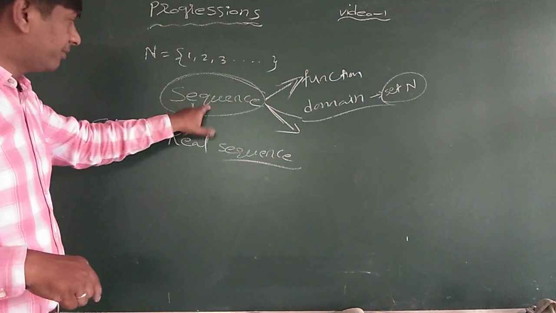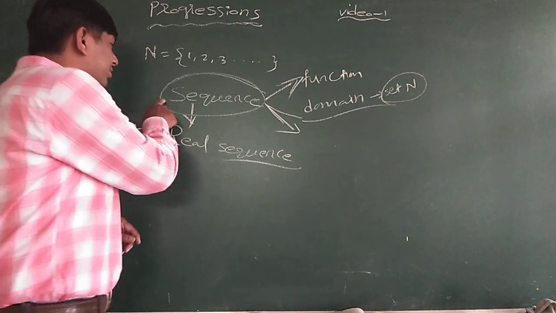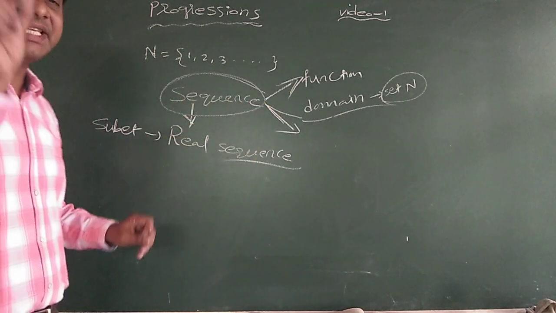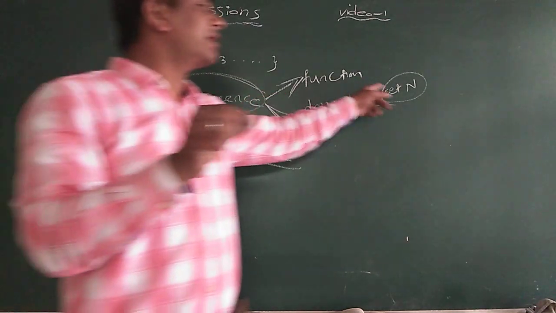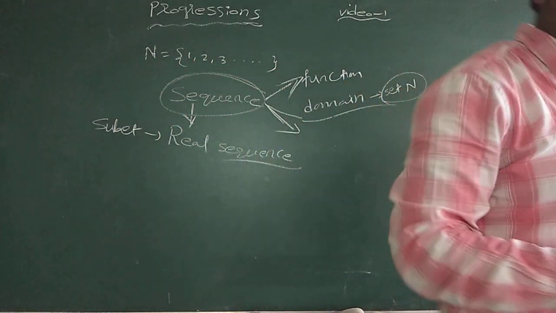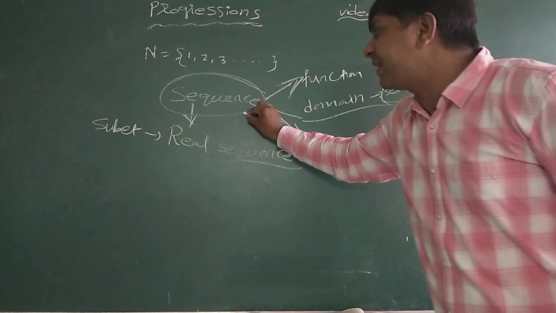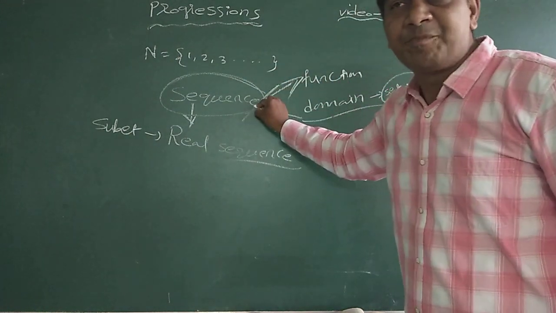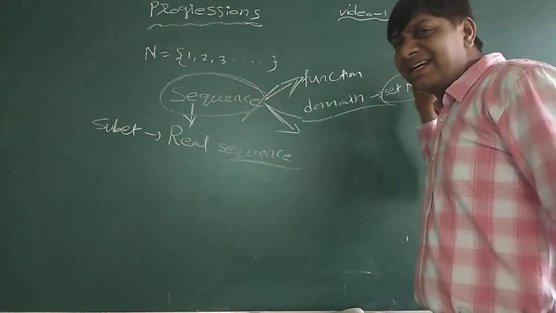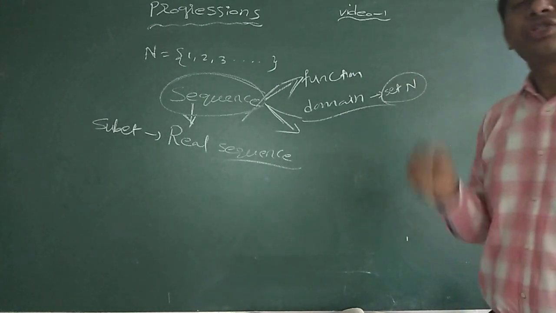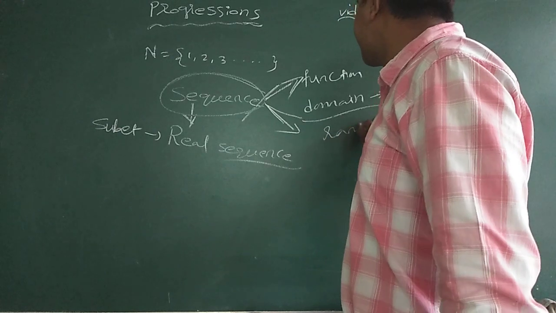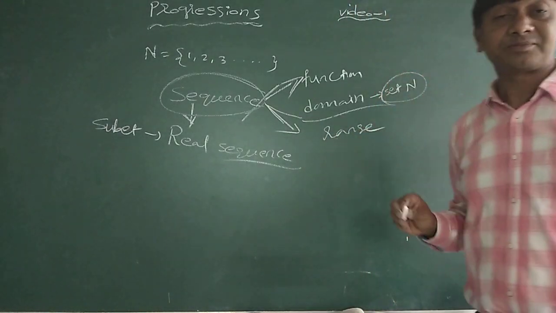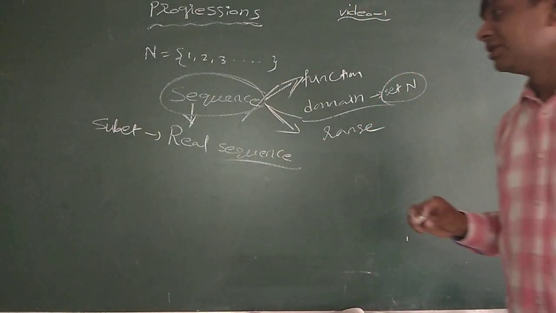Okay, now come back again to the sequence. What is a sequence? A sequence is a function whose domain is the set N of natural numbers. Since for every sequence the domain is the set of natural numbers, we represent it with its range. Understood?